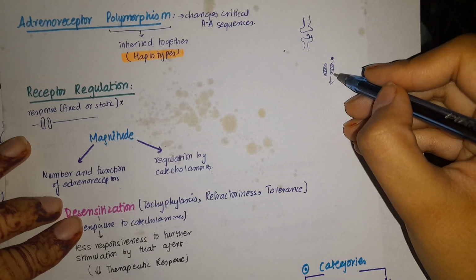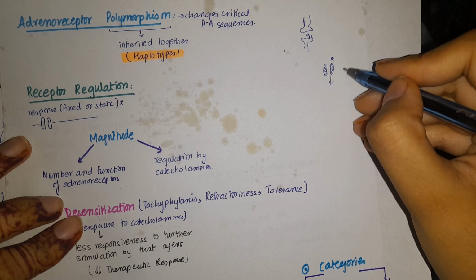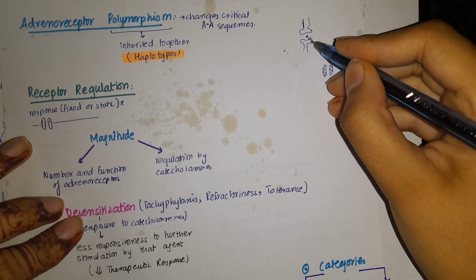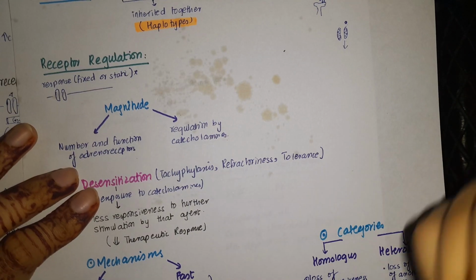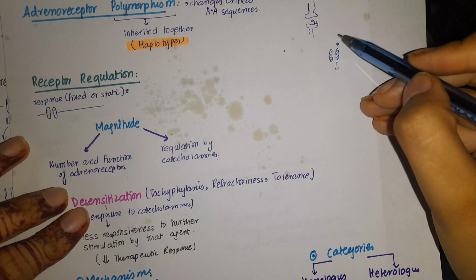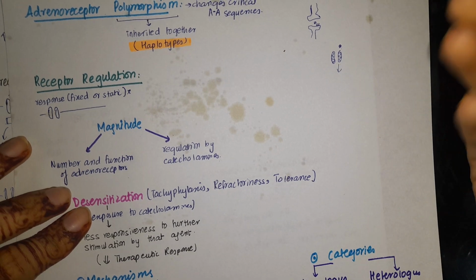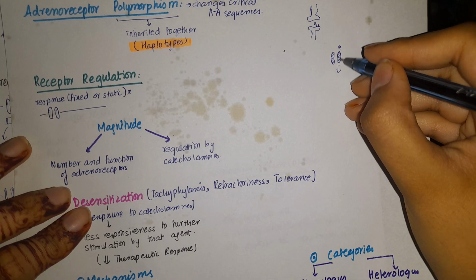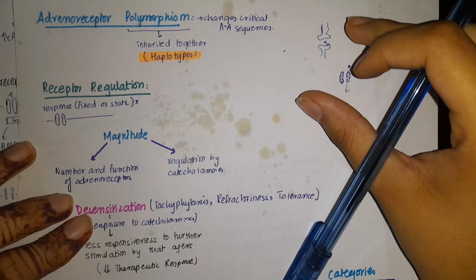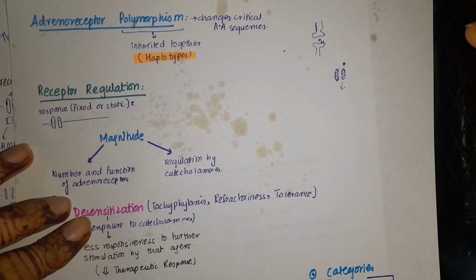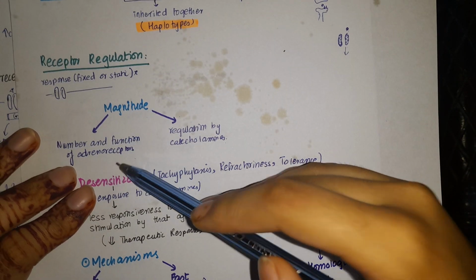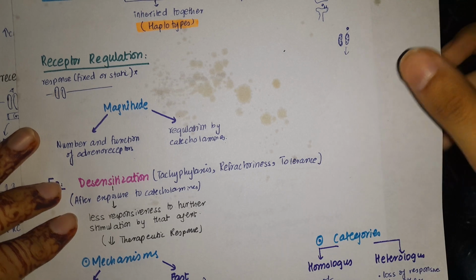So it depends upon the number of adrenoreceptors displayed on the postsynaptic membrane, and how many of them are functional, and their regulation by other catecholamines that are going to increase the expression of the receptors onto this postsynaptic membrane. So number and function, and secondly, regulation by catecholamines.